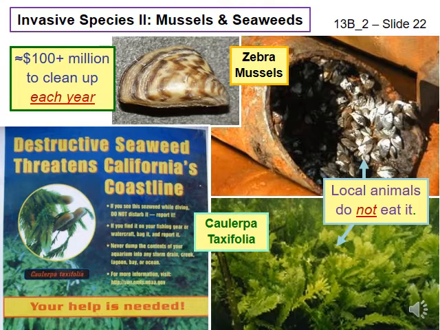Caulerpa taxifolia is a popular decoration in aquariums, and it is thought that it was introduced along our coast when someone dumped their aquarium in the ocean. Caulerpa taxifolia was found in San Diego and Orange County in 2000, but fortunately, our expensive efforts to get it under control appear to have succeeded, thus preserving the food supply for native species.